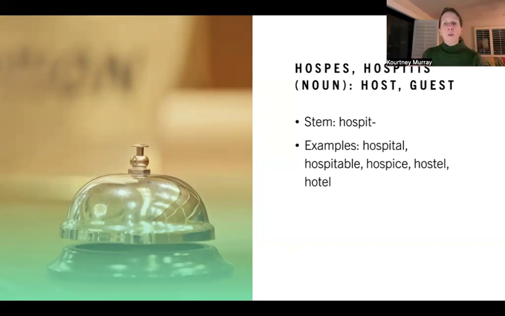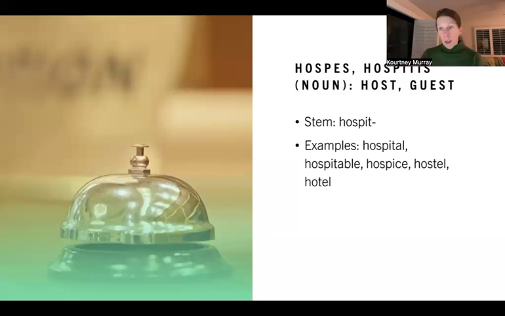By being a host, you were ensuring that someday you would be a guest, and that person who is a guest now is a host later. So they kind of really worked together and had the same sense. And so we see this here, hospit, in our stem with the words like hospital, hospitable, hospice, hostel, hotel. These are all kind of words indicating a relationship of caregiving and accepting.